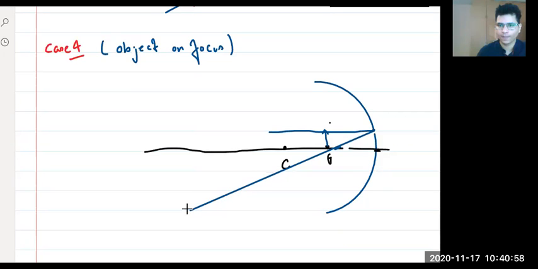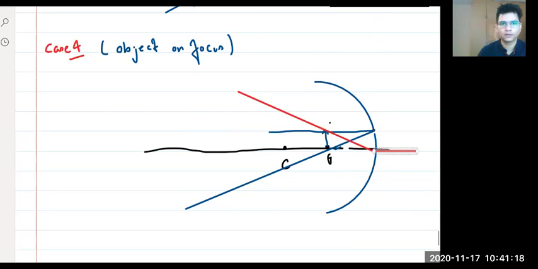Think about it. Now the second line, think about what the second line will be. That will go like this. And this. And this. Now think about it. What does it look like? Where are they meeting? Think about it, guys. What do you think? Where is it meeting?